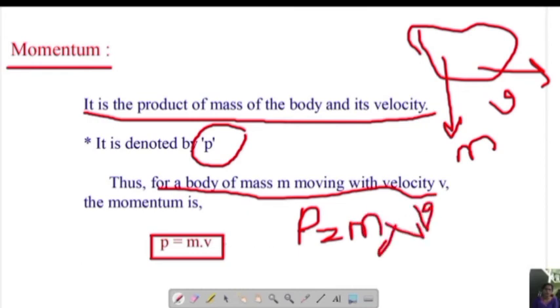That's what we have written here. P is equal to mv. So this is about the momentum. I hope you have understood. So what is momentum? It is the product of mass and velocity. In a simple manner, you can define momentum as the product of mass and velocity. Is it clear? Now we'll go to the next topic, that is SI unit and dimensional formula of momentum.